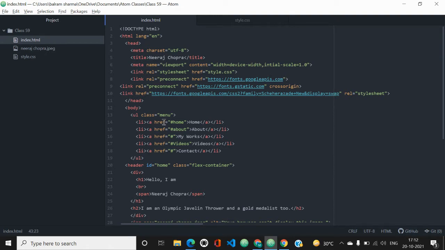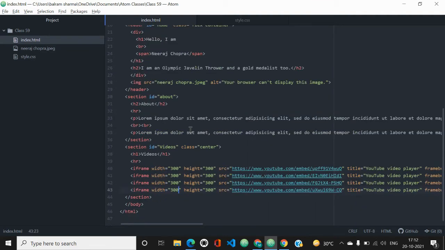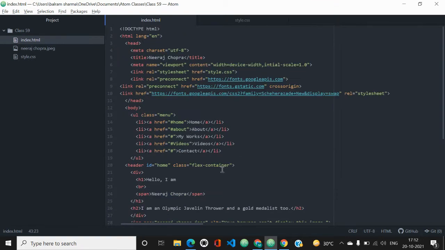Then the class is set to menu, as it is our navigation menu. Then I have given all the list items as an anchor tag. Then href is equal to the id names. I have created section ids so that if we click on a particular list item, it will navigate to the same id. That's why I've given an id to all the sections.